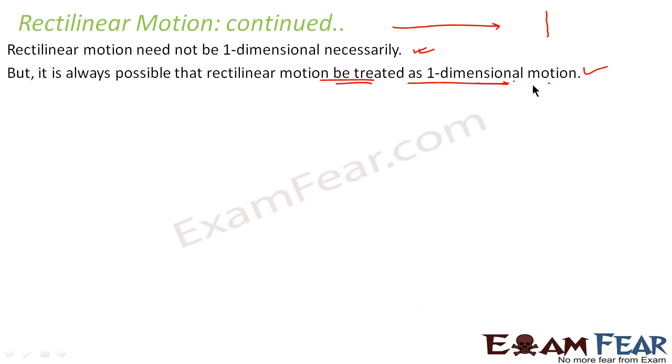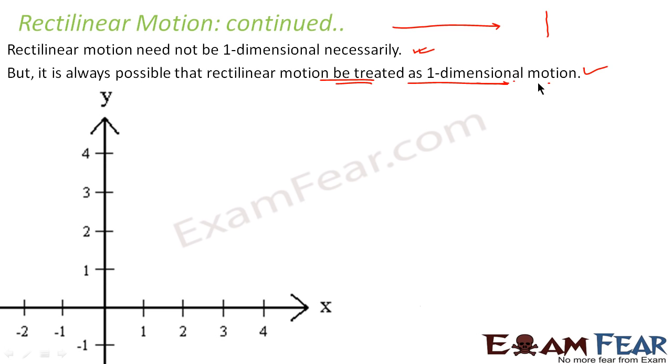Let us look at an example which will make it very clear. Say, this is our x-axis, this is our y-axis. Now, let us suppose there is a car which is moving in this direction. So now I told you any motion in a straight line is rectilinear motion. In this case, the car is moving somewhat like this. So this is a straight line undoubtedly. That means it is rectilinear motion. So our first point is correct. But then we said that we can treat any rectilinear motion as one-dimensional motion. How? Just look at this.